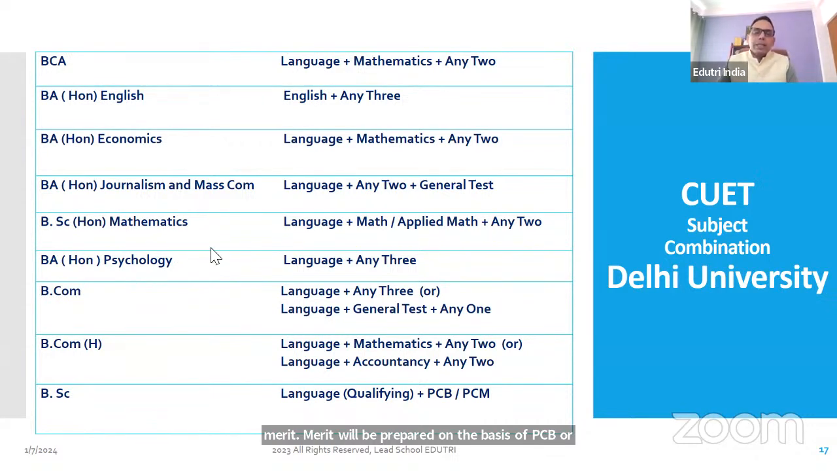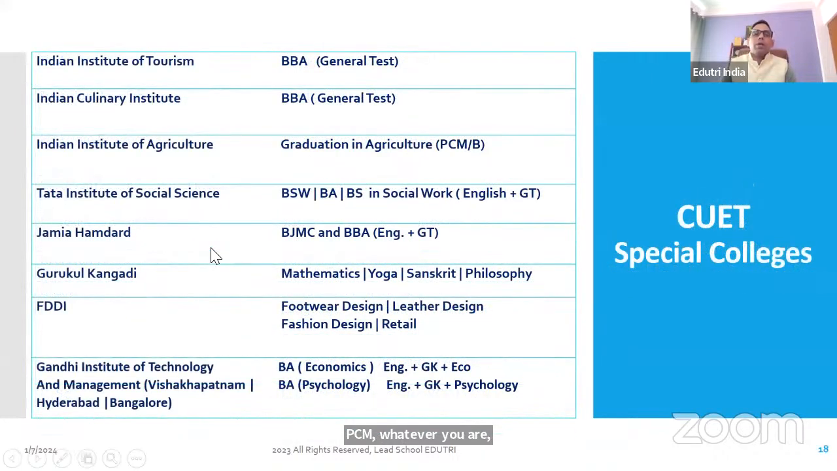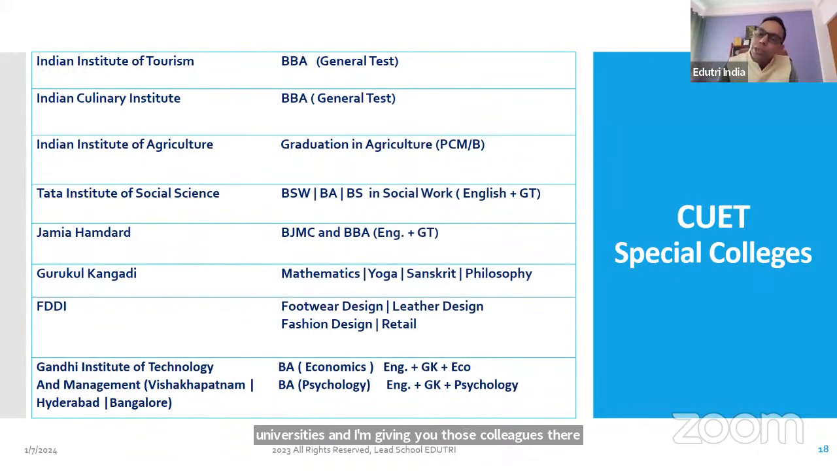Now I am going to the next slide. Now, these are some special colleges, very good colleges of India. People do not even know about these colleges. If they do not get admission in Delhi University or some of the top universities, they generally go to private universities. And I am giving you those colleges. There are many, but I am giving you those colleges which are linked with CUET, because this session is about CUET.